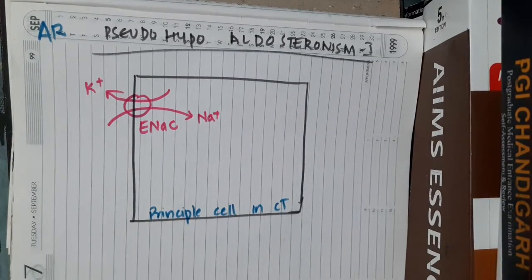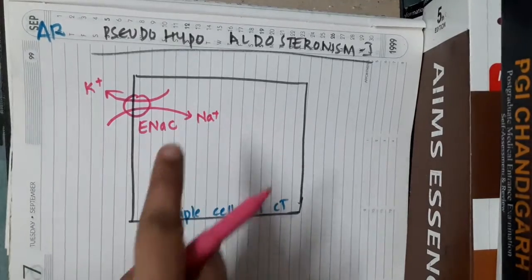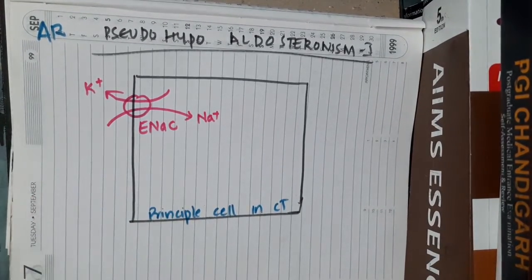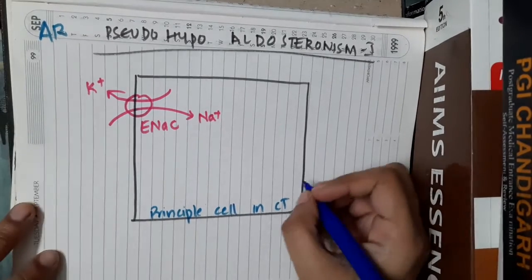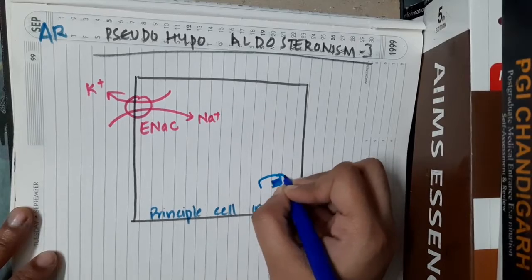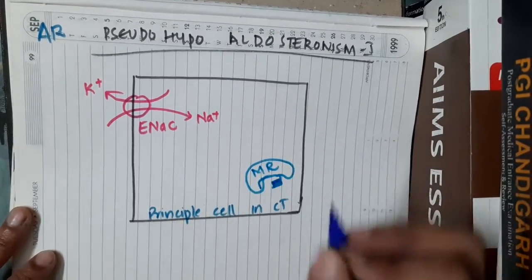This reabsorption of sodium and potassium excretion mainly occurs due to the binding of aldosterone to the aldosterone receptors, that is, the mineralocorticoid receptors.